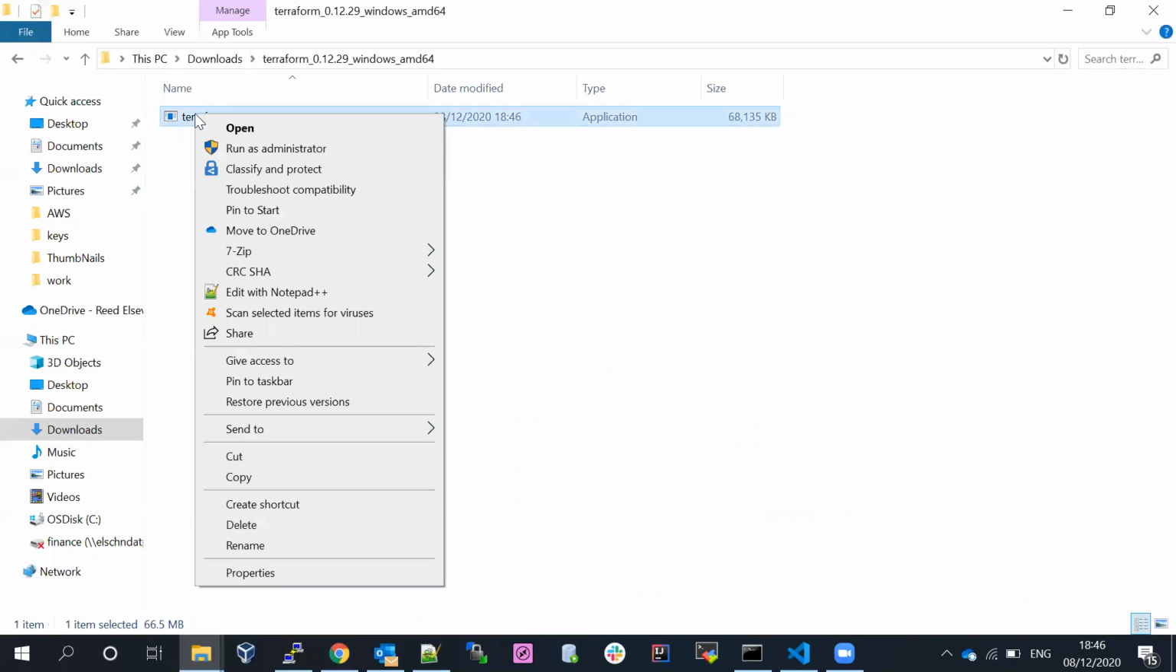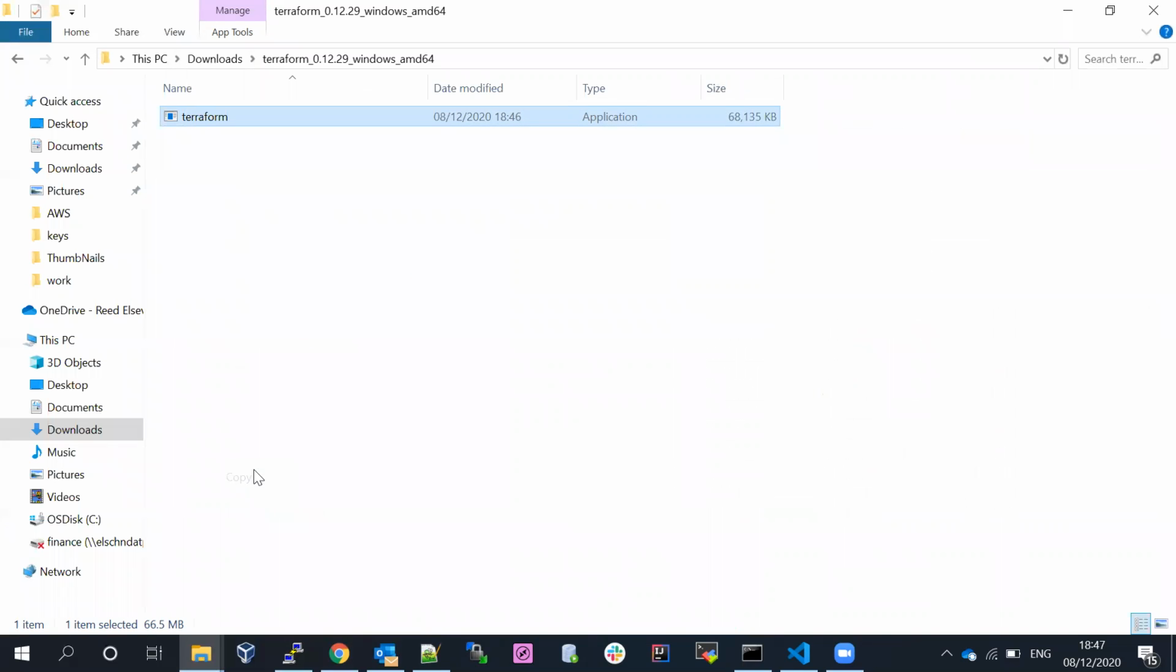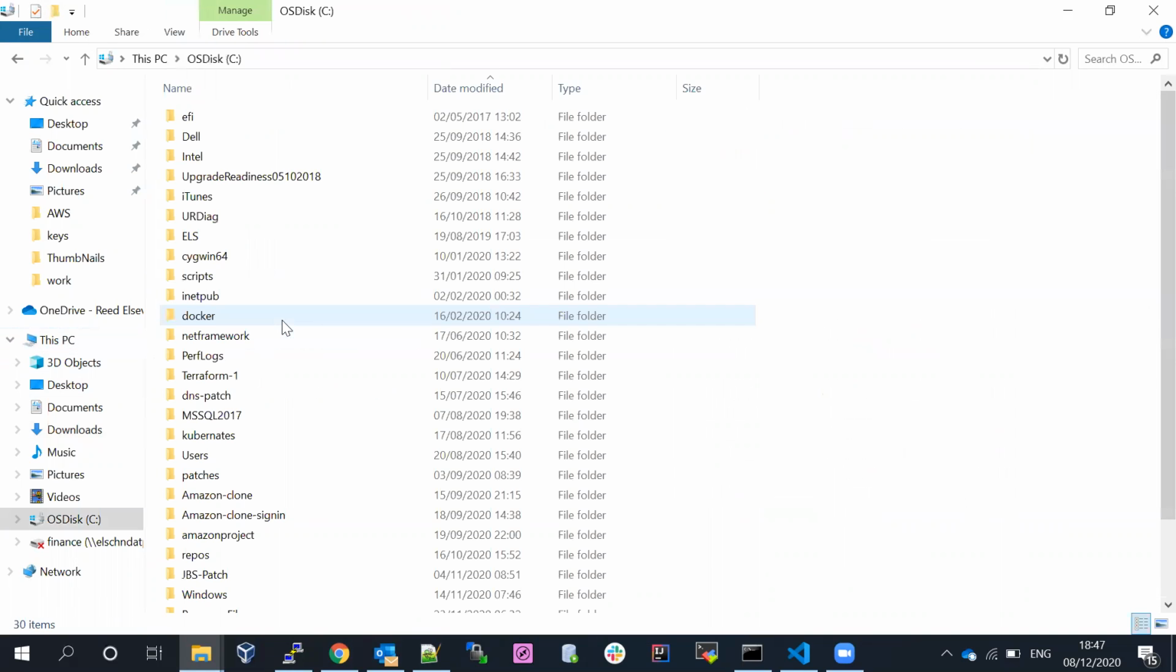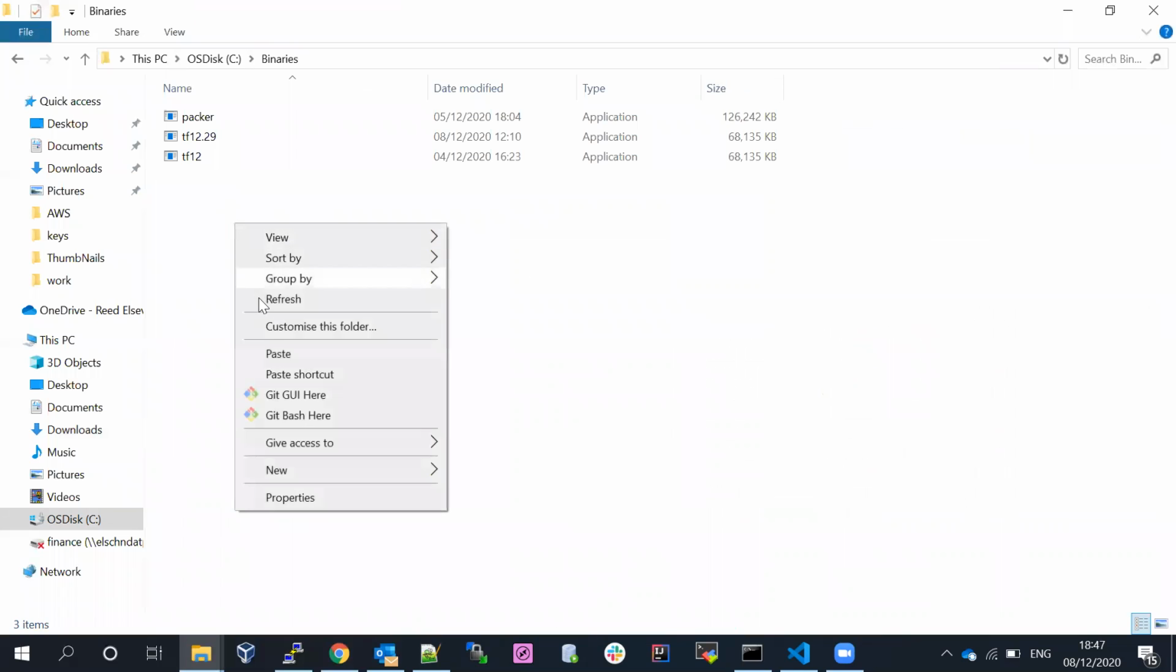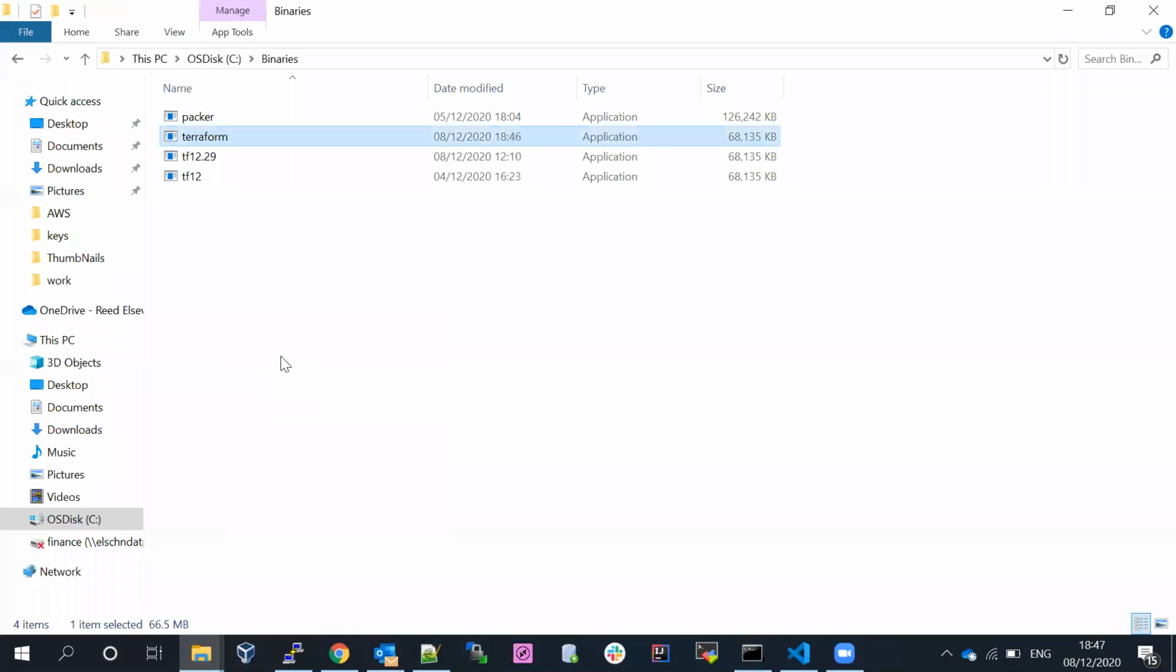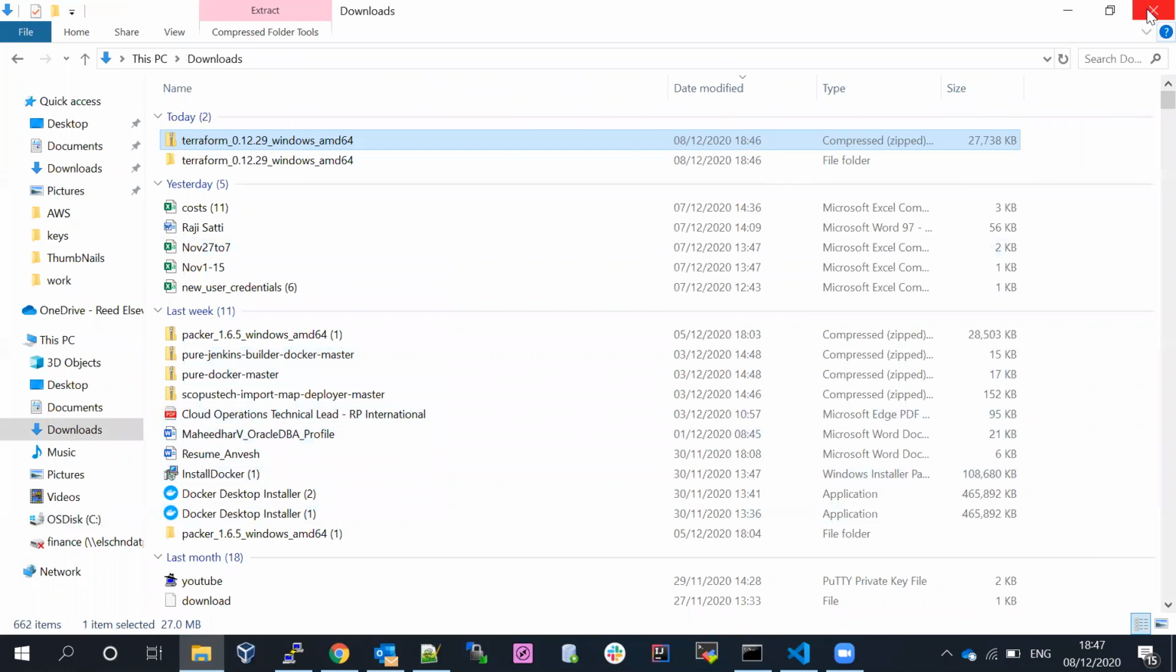If I copy this file from here, I'm going to keep it locally. Go to the C drive and go to the binaries folder. I'm going to paste it here. Okay, I placed it here. I placed it into the binaries directory.